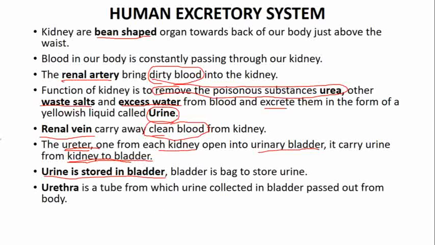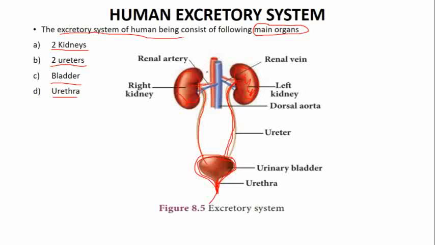Okay, so here I will show you once again the renal artery and renal vein. In this diagram, can you see this renal artery, red color? This red color renal artery is bringing the blood. Here also the renal artery is bringing the impure blood, and in the kidney filtration is done, and after filtration the clean blood is going from this renal vein, blue color वाला है ना, going back into the blood circulatory system.